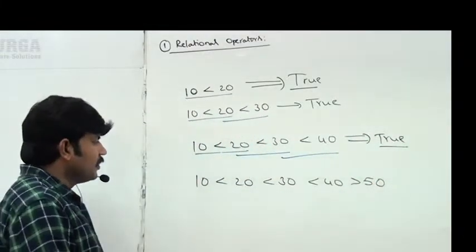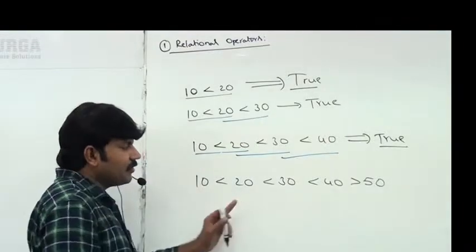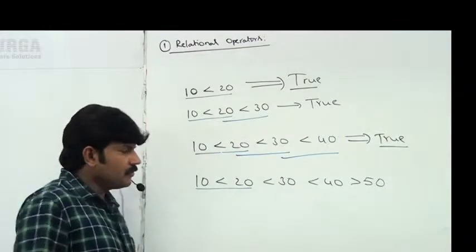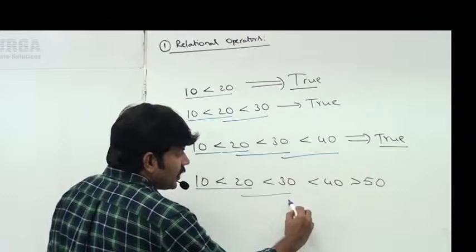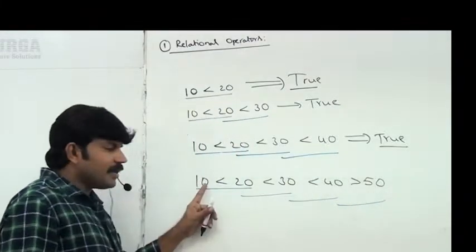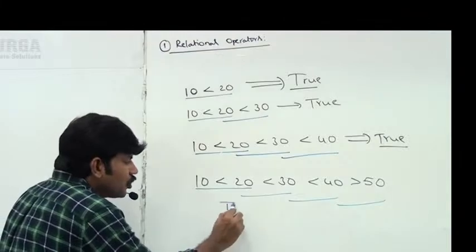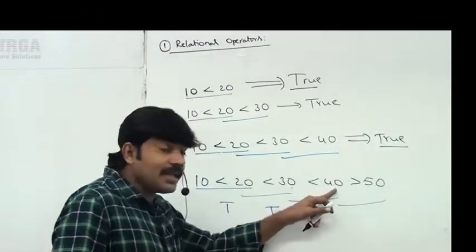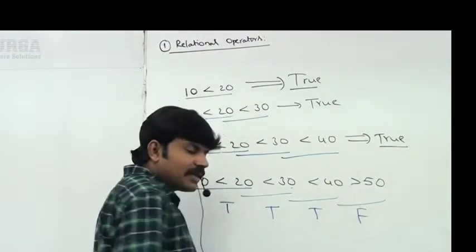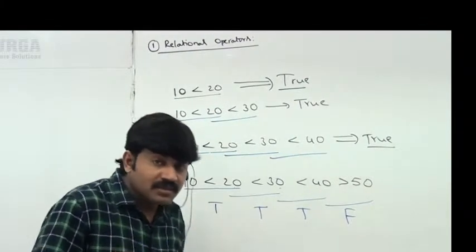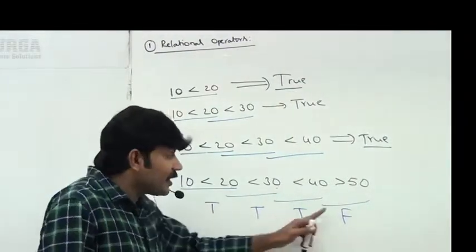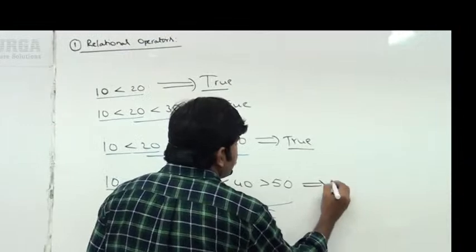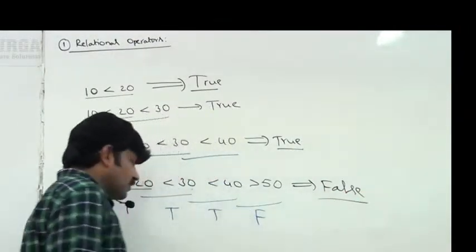Now observe carefully. Here 10 less than 20, 20 less than 30, 30 less than 40, 40 greater than 50. First one, next second, third, fourth. 10 less than 20, true. 20 less than 30, true. 30 less than 40, true. 40 greater than 50, false. If at least one comparison returns false, the result is always false. You should be aware. That's why in this case false itself is the answer.